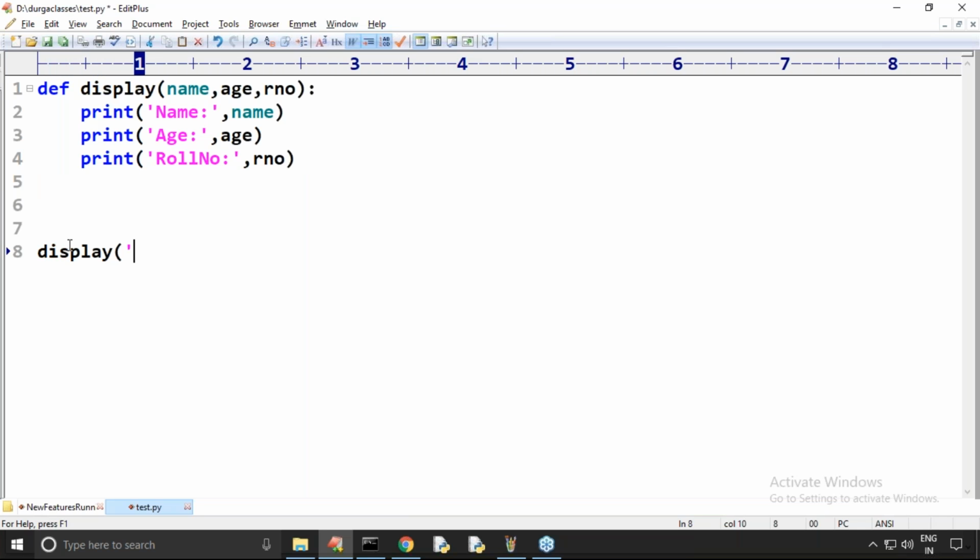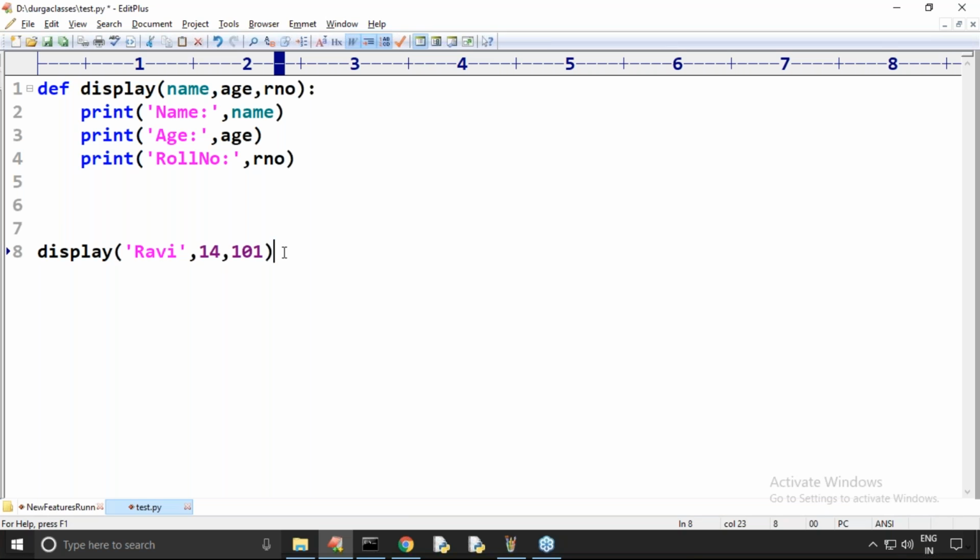Display, with the name, age is 14 and roll number 101, something like that. Can you please confirm, is it valid or not? Is it a valid function call?